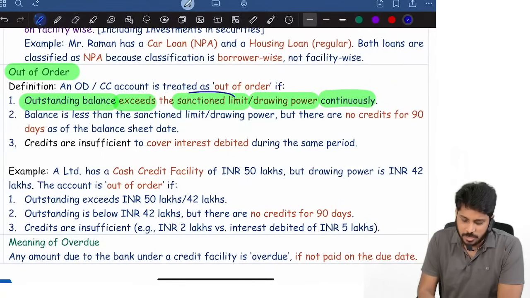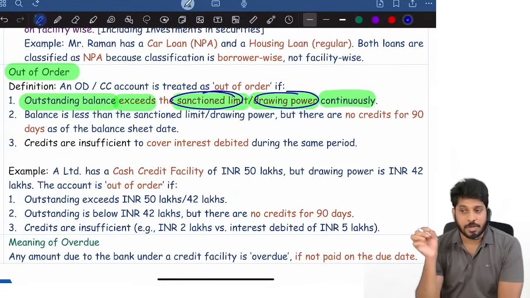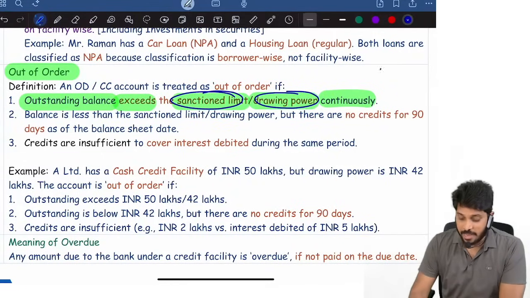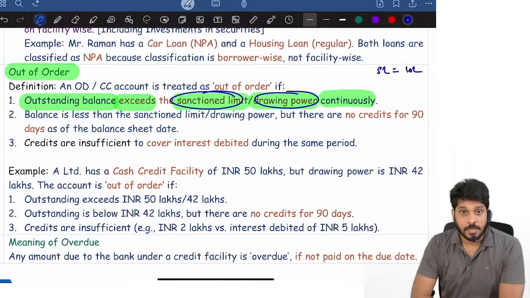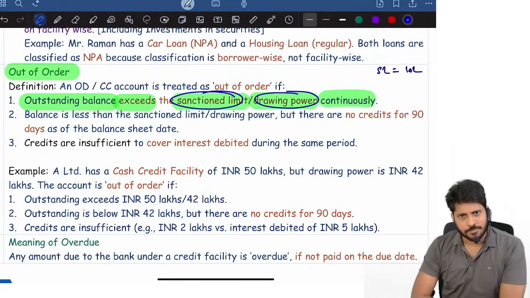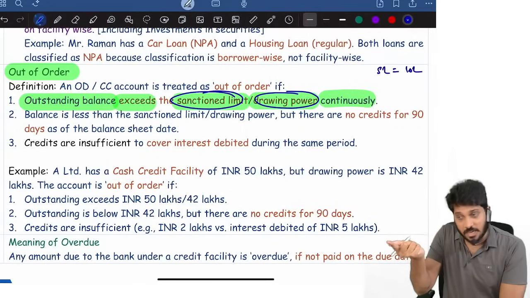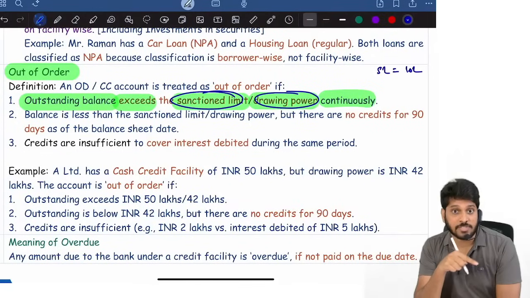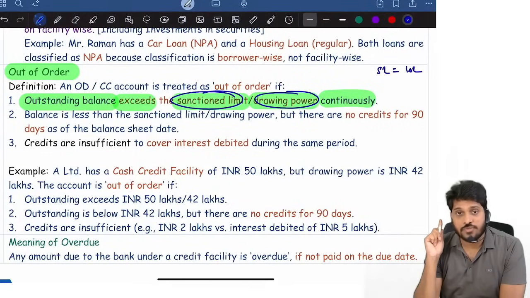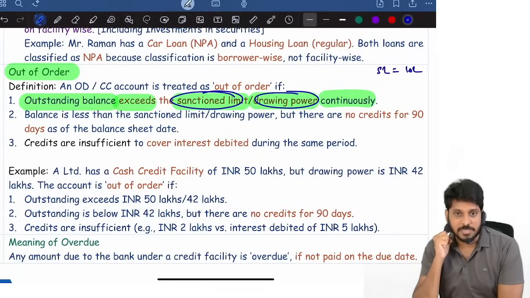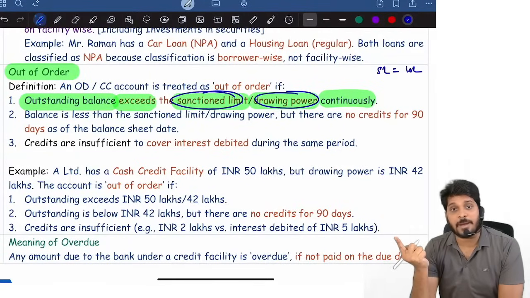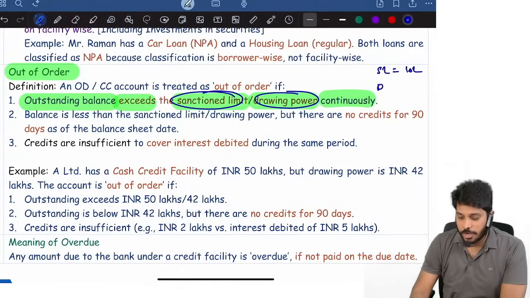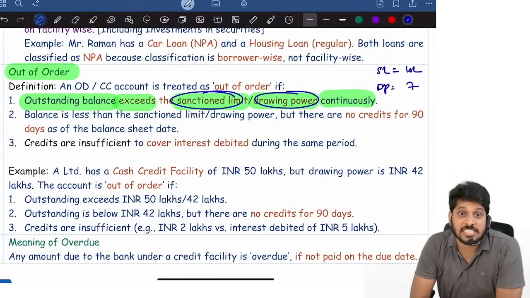What is a sanctioned limit? Sanctioned limit means, for example, a borrower can repay 10 crore. I will sanction the loan 10 crore. 10 crore I will sanction. But remember, he cannot withdraw entire 10 crore. If I have to release fund, he has to give me security. Suppose borrower gave me 10 crore worth of security. I will not release 10 crore worth of loan. I will keep some 30% margin. 7 crore only I will permit him to withdraw. That withdrawal limit is called as drawing power, which is 7.